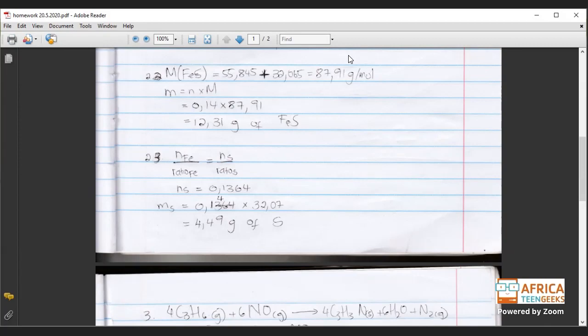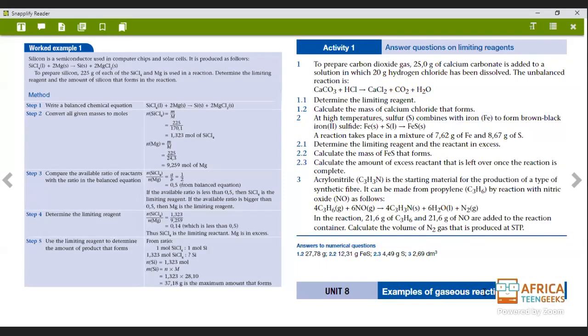Okay. The next question, this is number 3. It says acrylonitrile. Okay, guys, this is not my mother tongue. Acrylonitrile, which is C3H3N, is the starting material for the production of a type of synthetic fiber. Okay, it can be made from propylene, C3H6, by reaction with nitric oxide, which is NO, as follows.